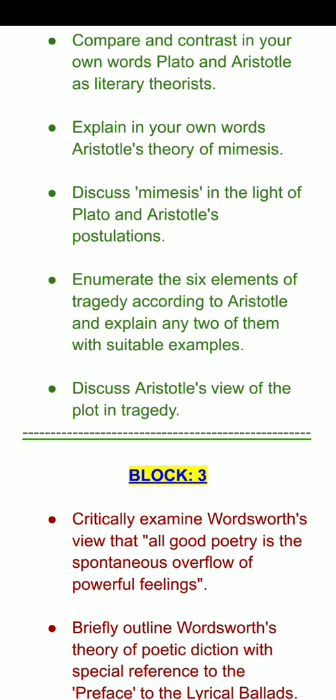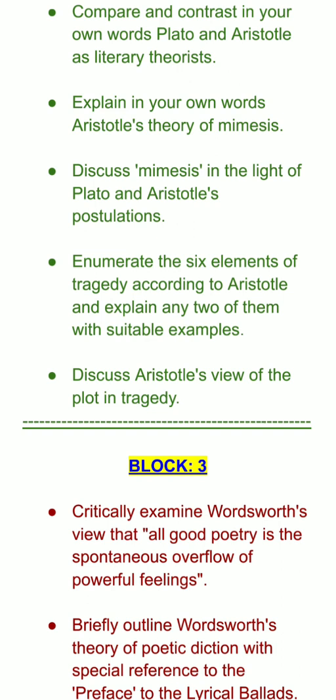Enumerate the 6 elements of tragedy according to Aristotle and explain any two of them with suitable examples. So, here in this question, we not only have to state the 6 elements, but at the same time, we are required to explain any two of the given set of 6 elements with suitable examples. We can give any of the elements. We can talk about the character, we can talk about the thought, plot, song, spectacle, diction. So all these are the 6 elements of tragedy, and we can give a set of suitable examples of any two.